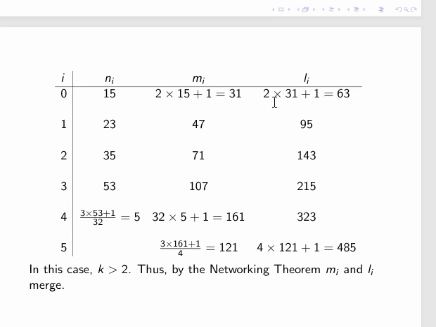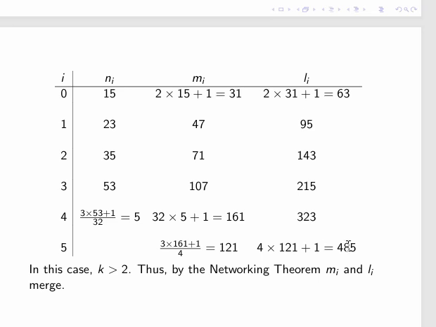Now you see this takes a while to reach a jump. 53 is a jump, right? So the next term is 3 into 53 plus 1 by 32, which is 5. So by the networking theorem, this term will be 5 into 32 plus 1, which is 161. Since this is a jump, the next number here will be like this. 3 into 161 plus 1 by 4 is 121. And by the theorem, we have 4 into 121 plus 1, which is 485. Okay.